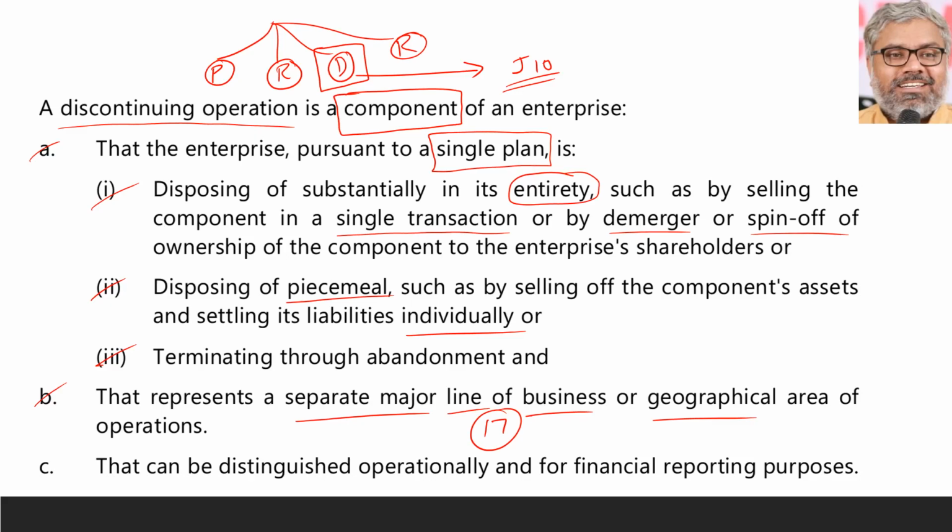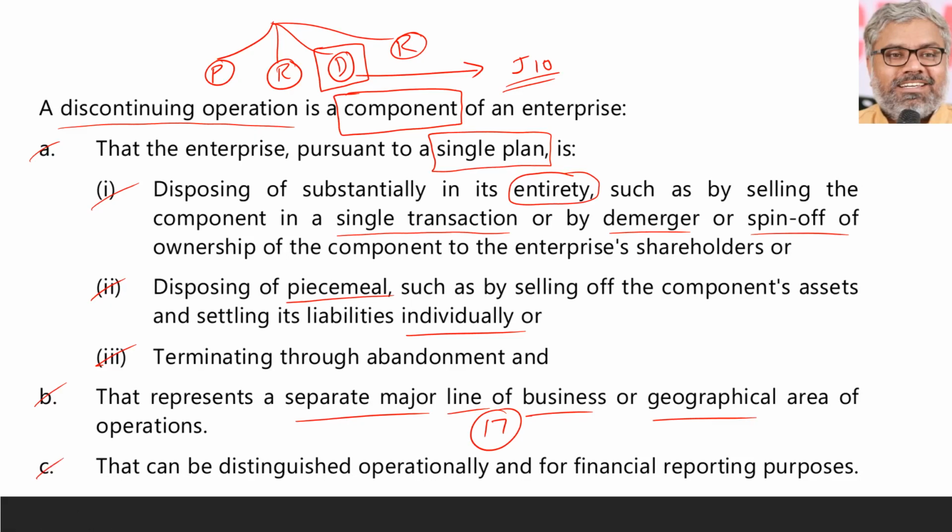If that particular business line of that organization is going to be disposed of to a new entity, that becomes a discontinuing operation because it is a major line of business. It is a business segment. Even if it is not a major line of business but a major geographical segment, still that can be called a component of an enterprise which is a discontinuing operation.